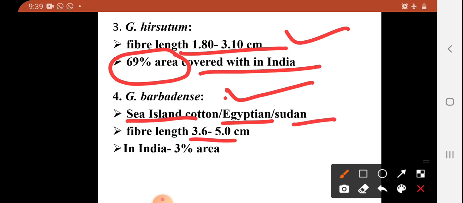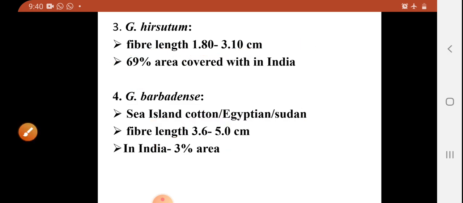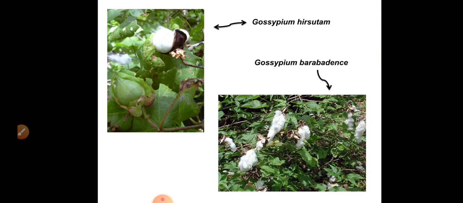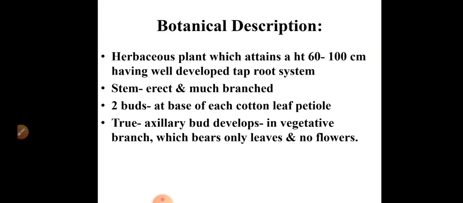Fiber length of this species is more compared to all the other cultivated species. It is 3.6 to 5 centimeter long, and in India this species is cultivated on about 3% of the area. So these are the different cultivated species of cotton. Here you can see photographs of these two species.